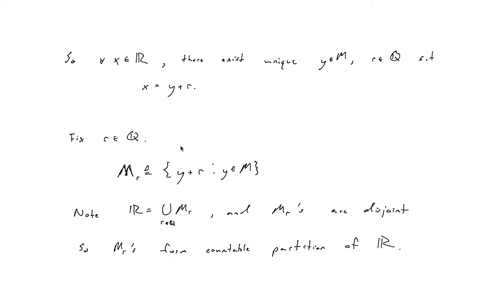All right, so now we can use this decomposition to partition the real line into disjoint subsets.